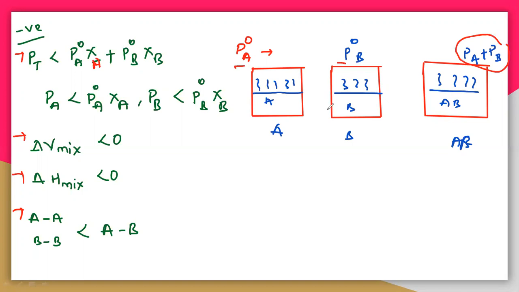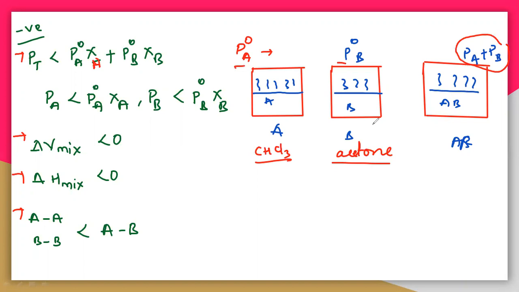So here pure A is there. The best example I have taken here is chloroform, CHCl3, this is A, and the other one is acetone. Why I have taken acetone also, I will tell you later. Here A is chloroform and B is acetone. So when chloroform is combined with acetone, what happens?